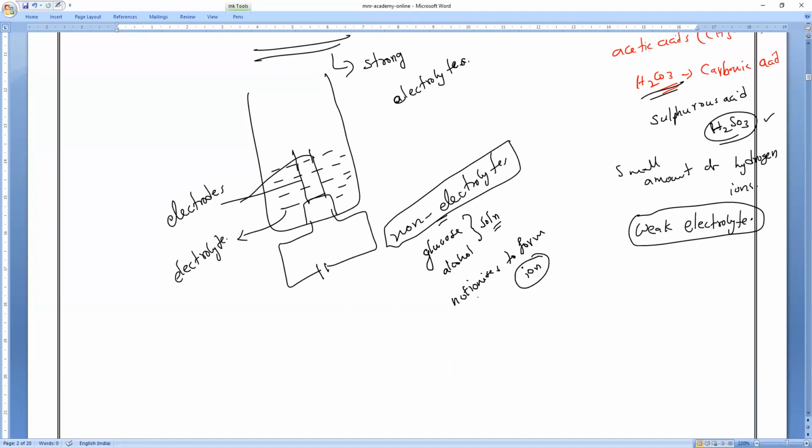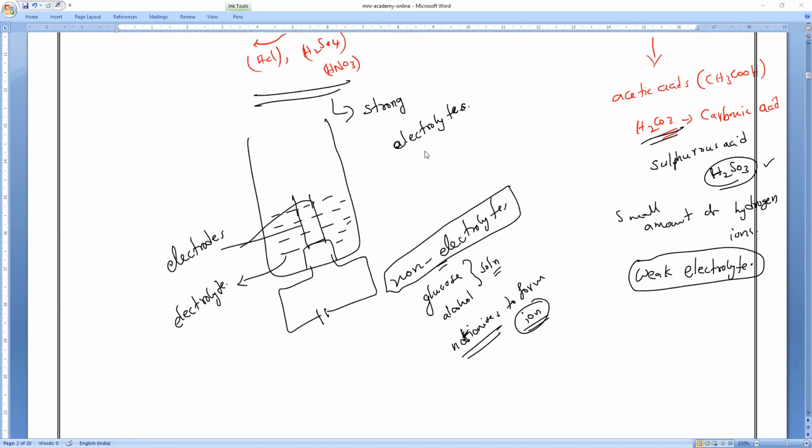Dissociation or ionization, both are the same. If it wants to conduct electricity, it must form ions. If ions are not forming, it is called a non-electrolyte. That is what you have to remember.